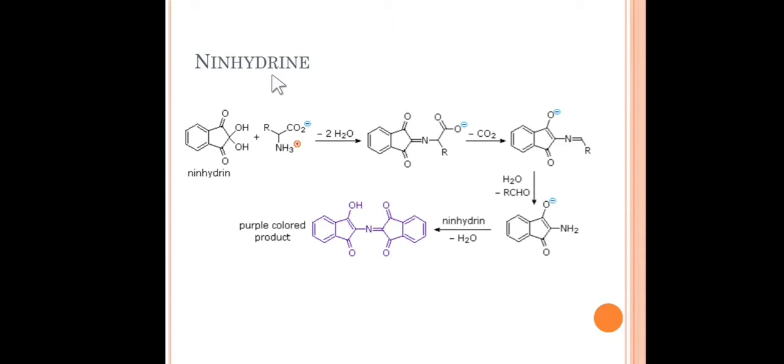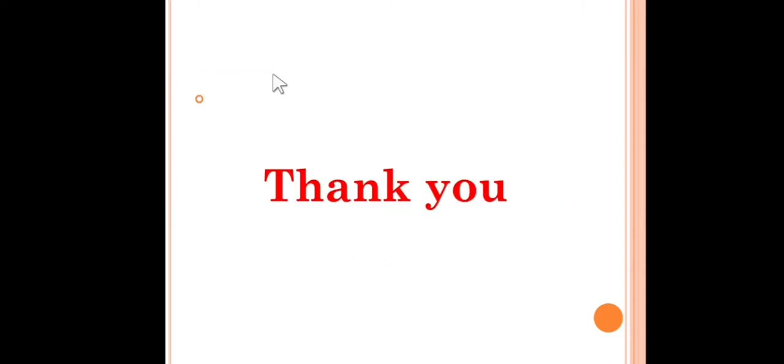So friends, this is all about the synthesis of alpha amino acids. That is, we learned about three different methods, as well as a fourth one, the reaction of alpha amino acids for their identification. If you have any doubt regarding this, please feel free to ask me.